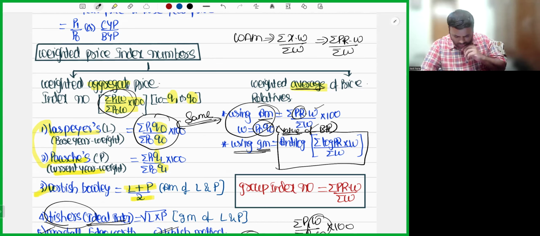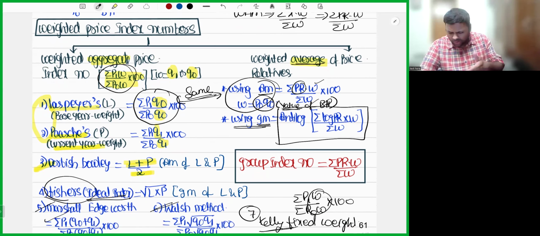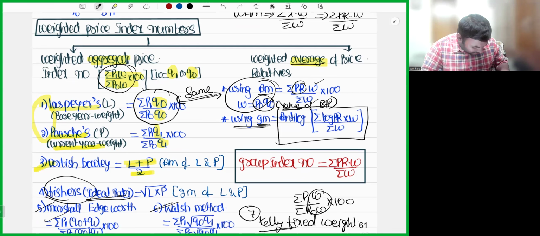Okay. Now, we don't have many questions. One question I hope we will find on price relatives also. Let's see if I can get some question on price relatives. We'll solve that, else we'll proceed further. No, we don't have many sums on the basis of price relatives. So let's proceed further.